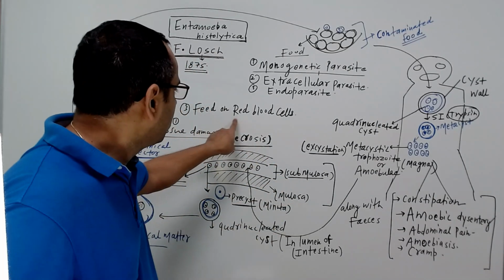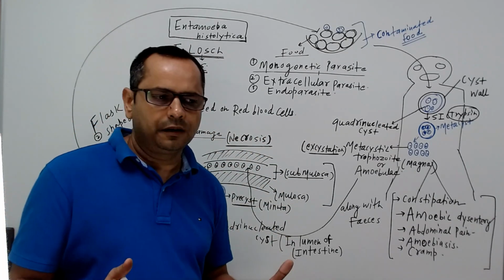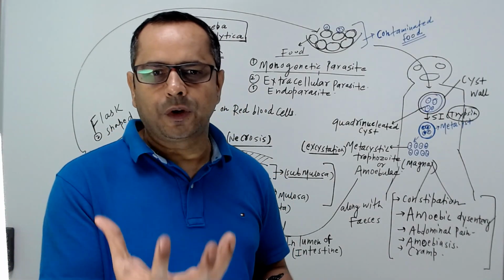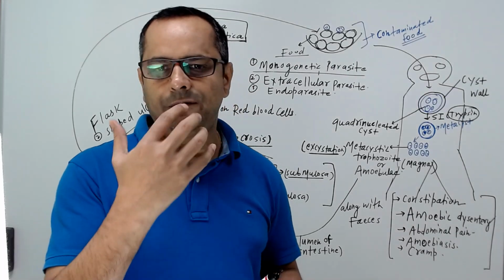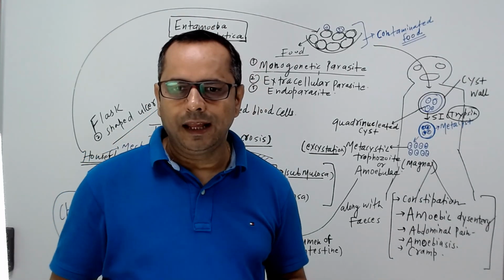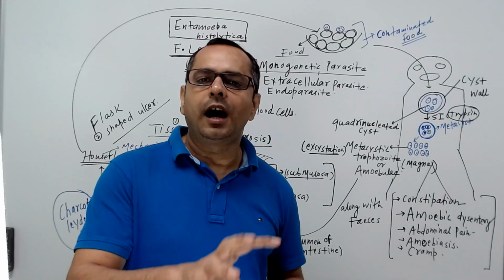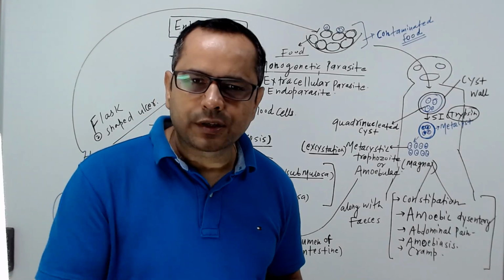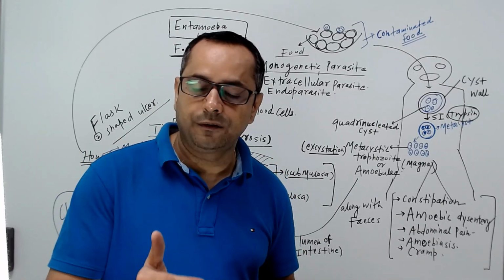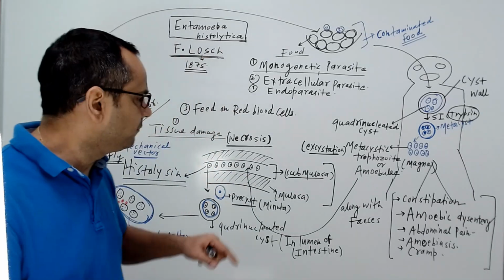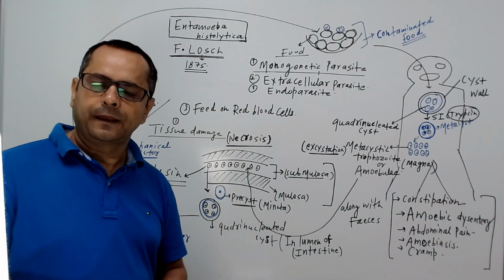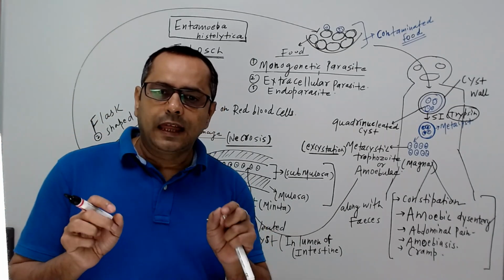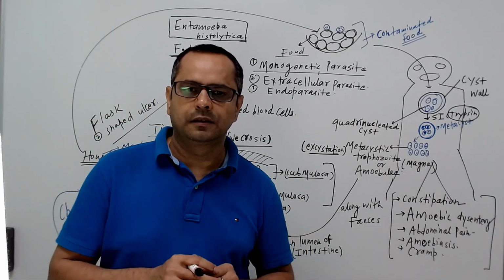and that metacystic trophozoite also feeds on RBC, red blood cells. So it is also a kind of diagnosis. When that trophozoite is present in fecal matter and contains RBC inside, it is a diagnosis of the presence of the infection of Entamoeba histolytica. So it also feeds on red blood cells.